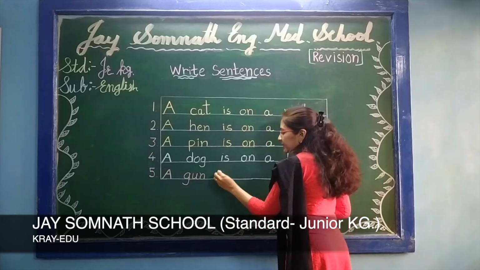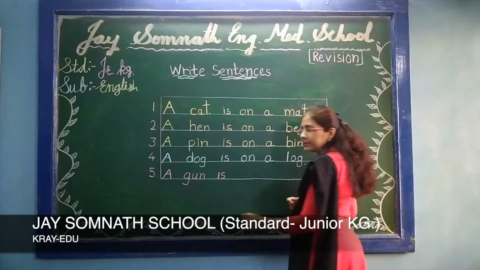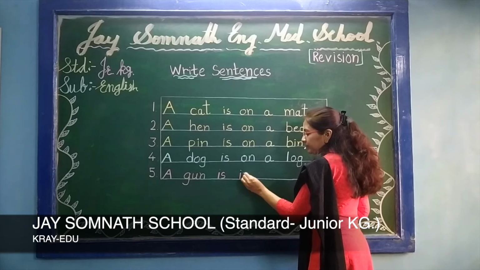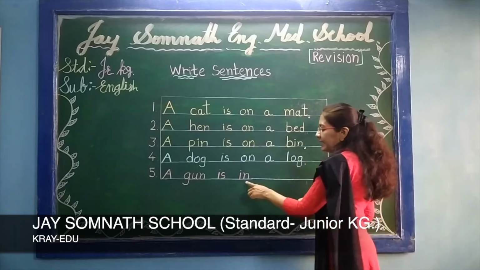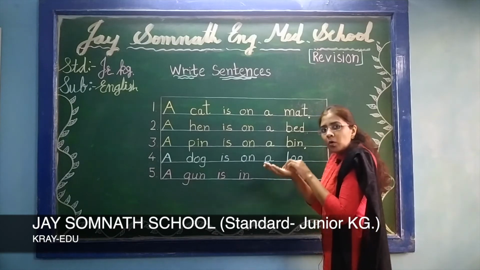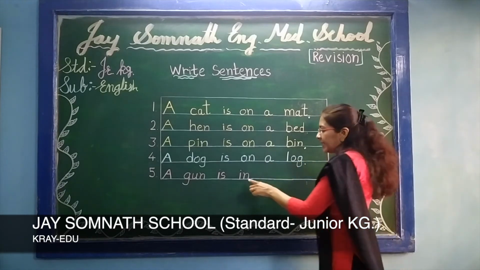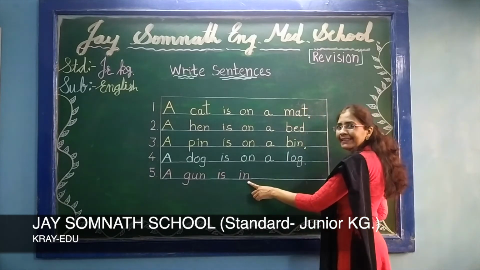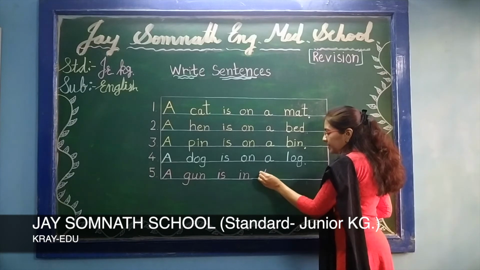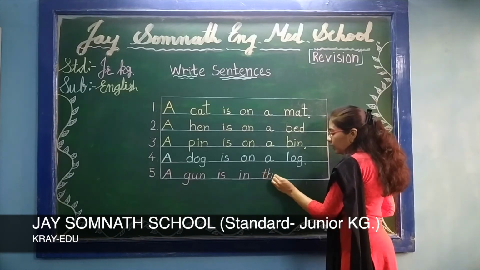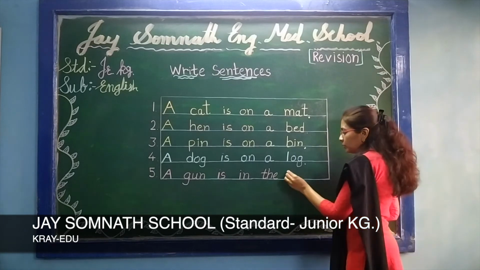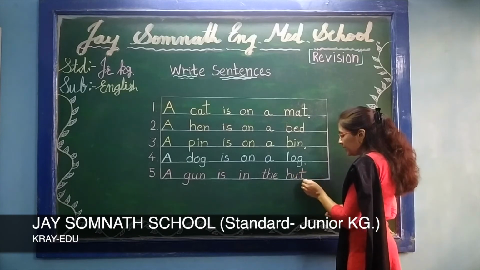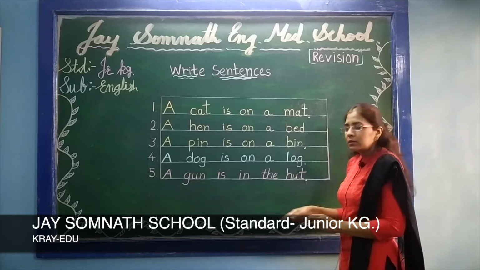I-S, is. Now, here what teacher write? I-N, in. In means under. I-N, in. O-N, on means upper. And I-N, in means inside, under. A, G-U-N, gun. I-S, is. I-N, in. And here teacher write T-H-E, the. And you know also H-U-T, hut spelling. Okay. And put full stop.